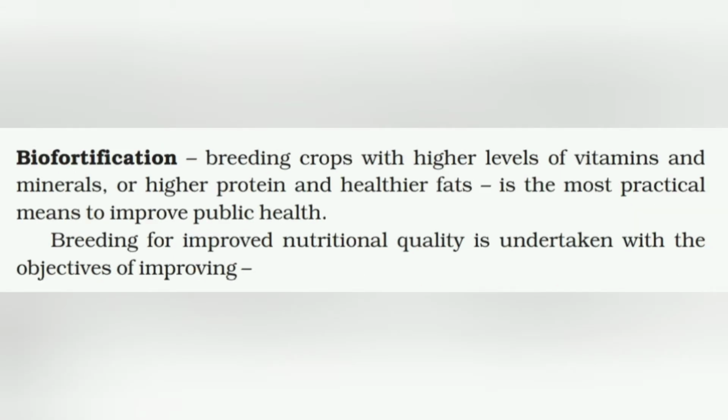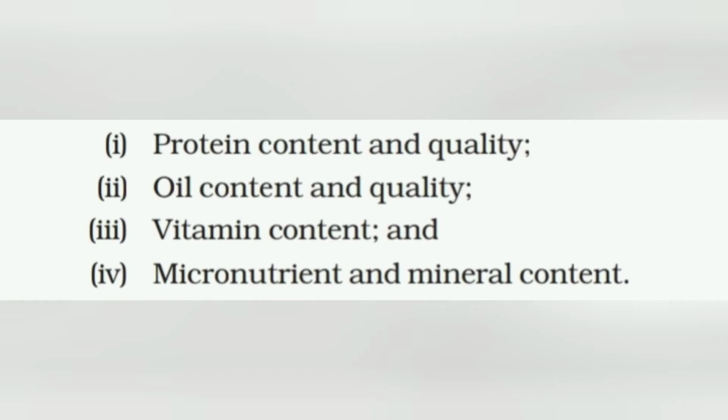Biofortification. Breeding crops with higher levels of vitamins and minerals, or higher protein and healthier fats, is the most practical means to improve public health. Breeding for improved nutritional quality is undertaken with the objectives of improving, first, protein content and quality, oil content and quality, vitamin content, and micronutrient and mineral content.